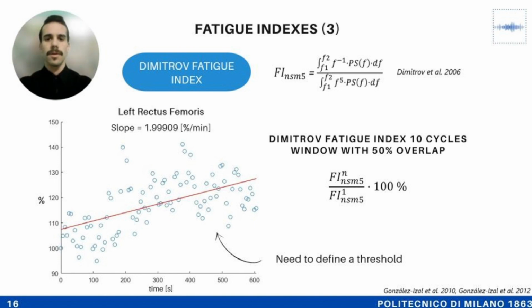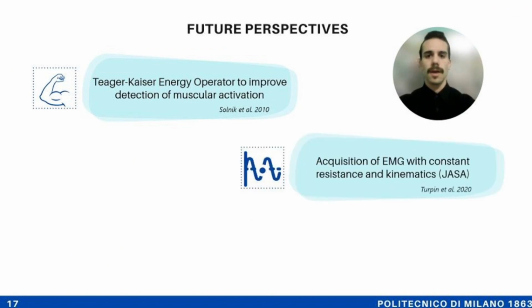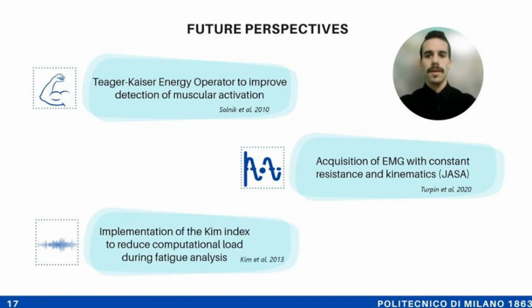As future developments, implementing the TK energy operator can enhance the identification of muscular activity ranges. Then, performing an exercise with constant resistance and kinematics will facilitate joint analysis. And lastly, the Kim index can offer the essential upgrades for an embedded device.